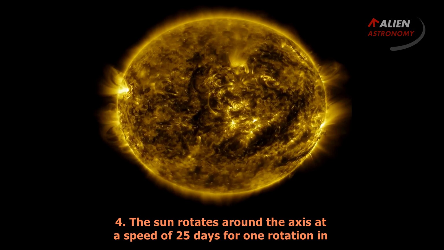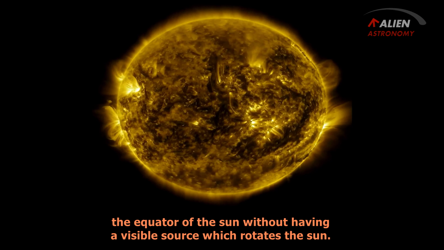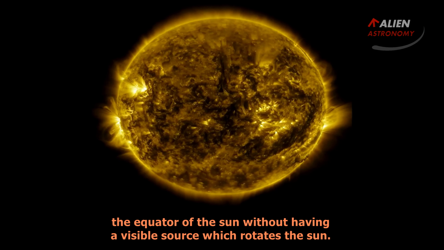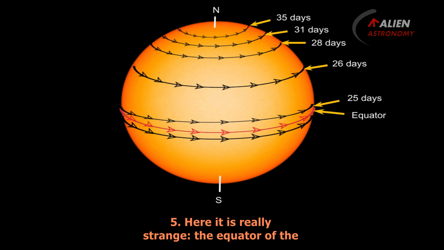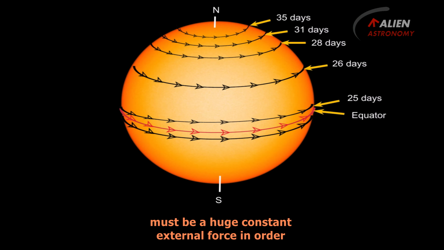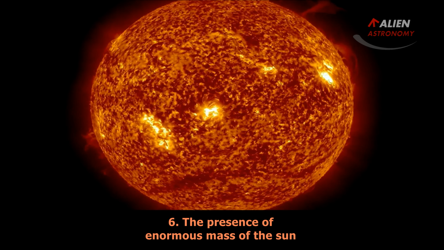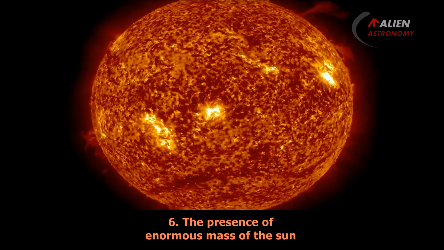4. The Sun rotates around its axis at a speed of 25 days for one rotation at the equator of the Sun, without having a visible source which rotates the Sun. 5. Here it is really strange. The equator of the Sun rotates faster than the poles. Well, there must be a huge constant external force in order to rotate the equator faster than the poles. 6. The presence of the enormous mass of the Sun without a source seems to be the invention of mass.